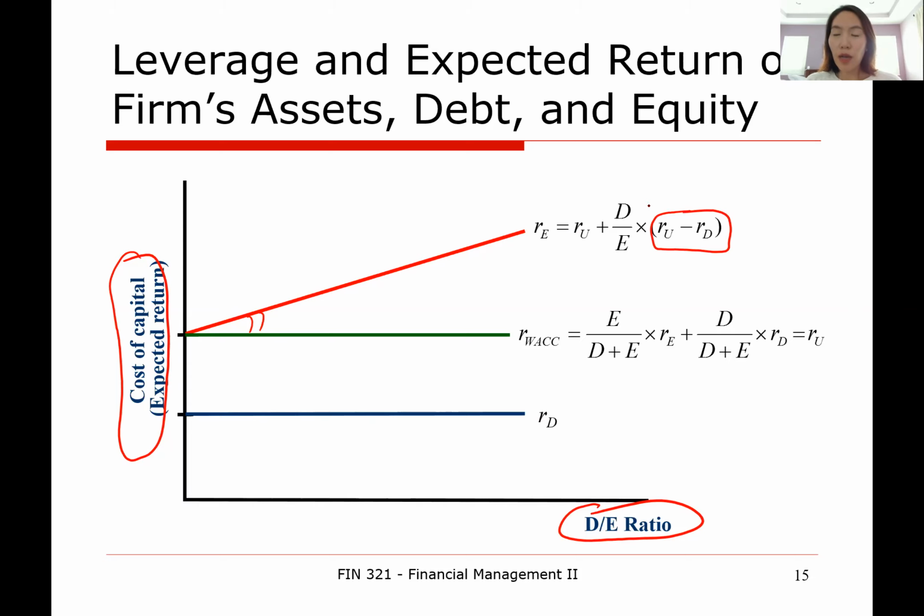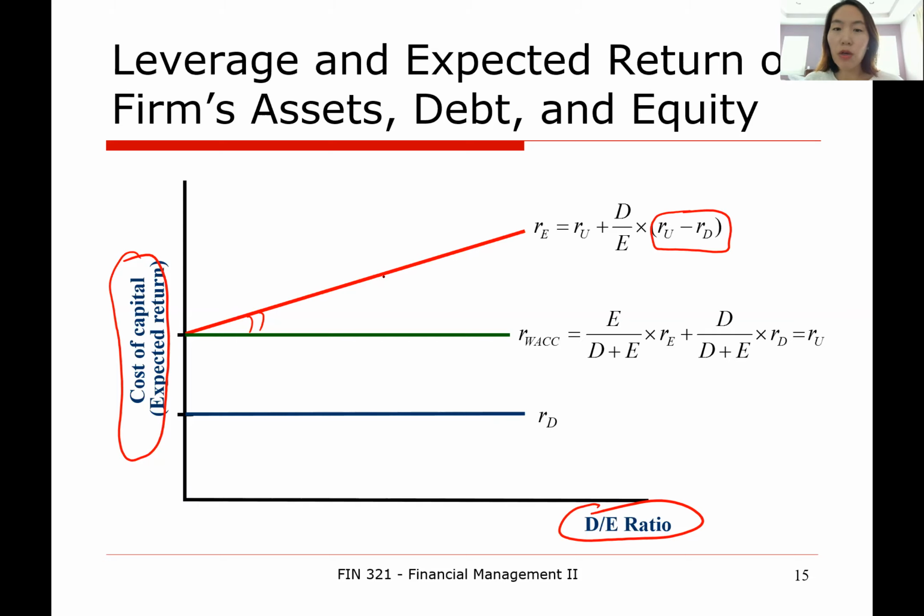Well, so now there's a trade-off. Due to the nature of debt contracting, it is safer than equity contracting, as we have learned from chapters 14 and 15. Debt holders receive promises and guarantees in terms of the cash flow they will receive, but equity holders don't. So by nature, debt contracting is way safer than equity contracting. Therefore, return on debt should naturally be lower than return on equity.